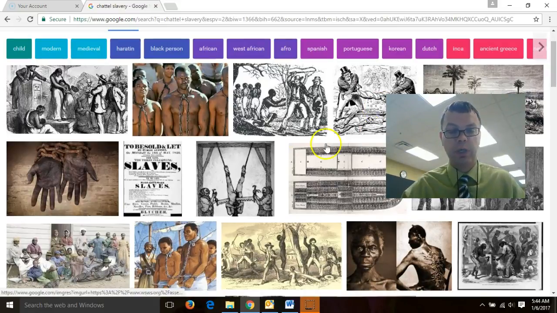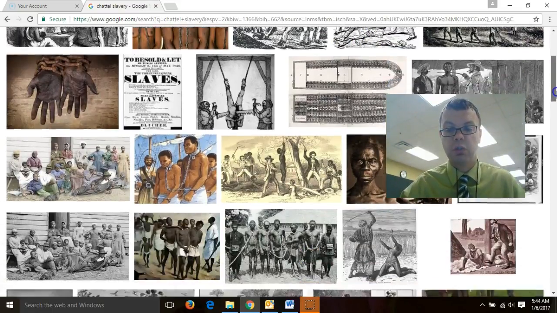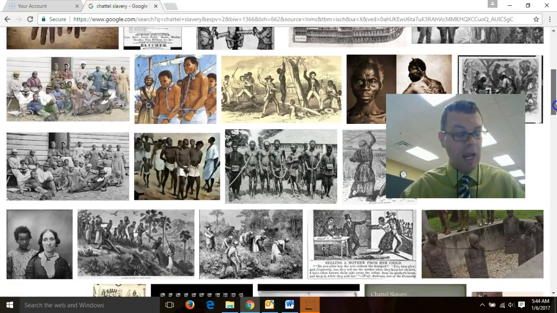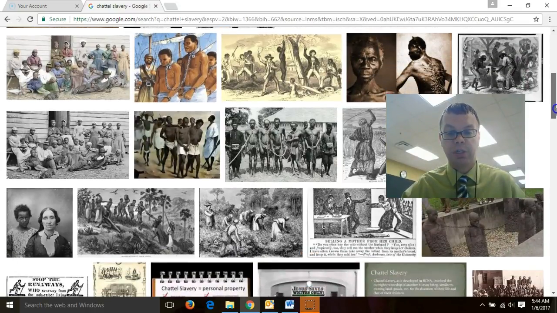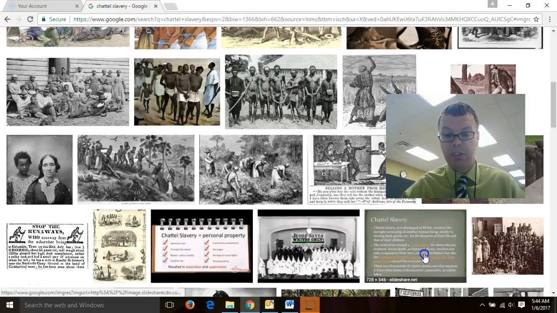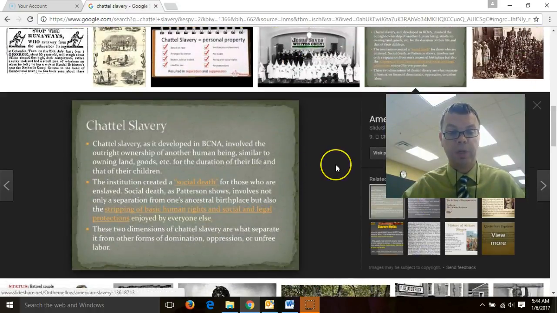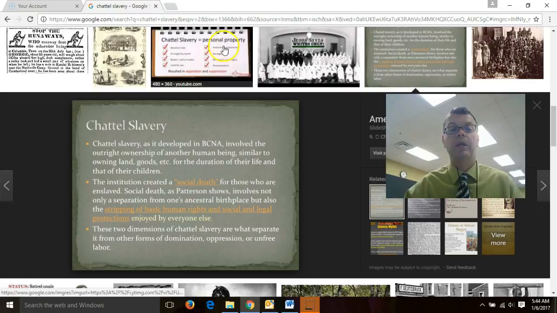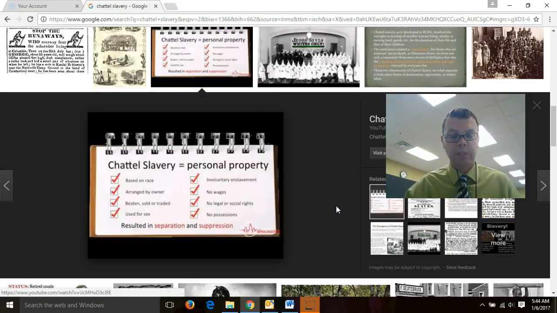So in this chapter, we are definitely looking at the significance of slaves who are brought from Africa into the Americas to do labor on the haciendas and other systems. It's the outright owning of a human being, and it's generational. And what we see here is that they're personal property, and they are basically without rights. And this is what we call chattel slavery. Very significant as Africans are taken away from their homeland. They are sold to the Americas.